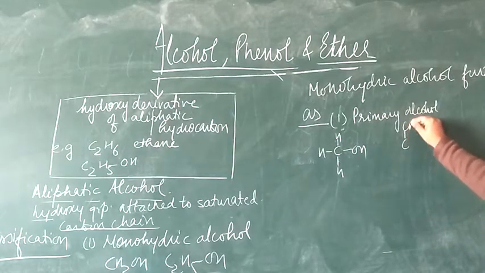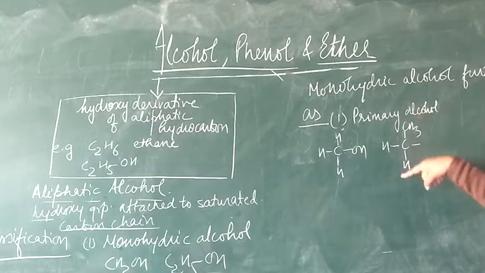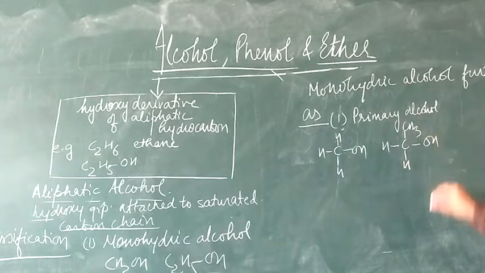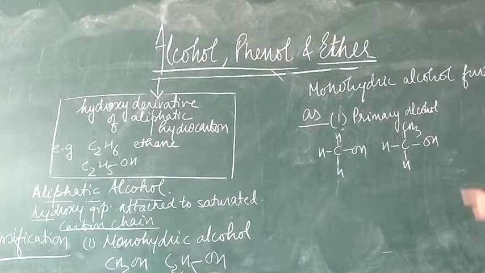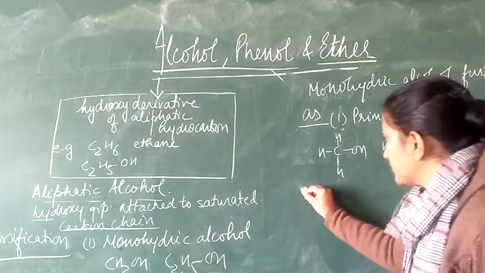Whereas if we take this example, CH3CH2OH, student, here the hydroxy group is attached to the carbon atom which has an alkyl group in its surrounding. So it is attached to the primary carbon. So it is known as the primary alcohol.